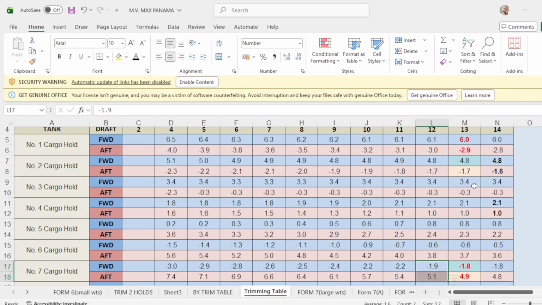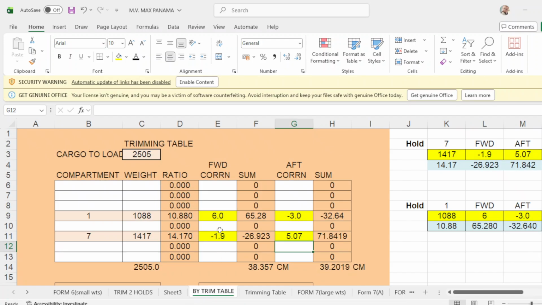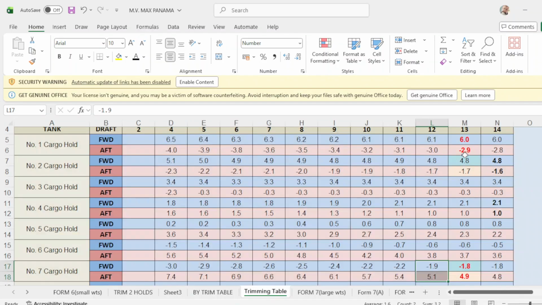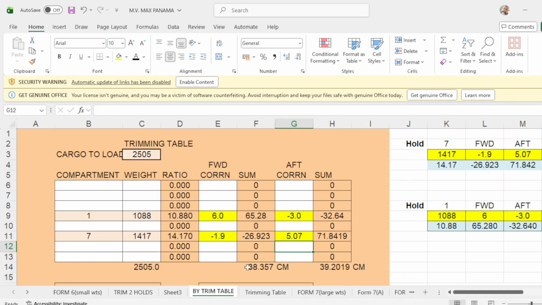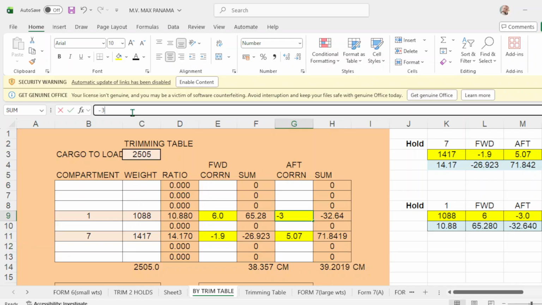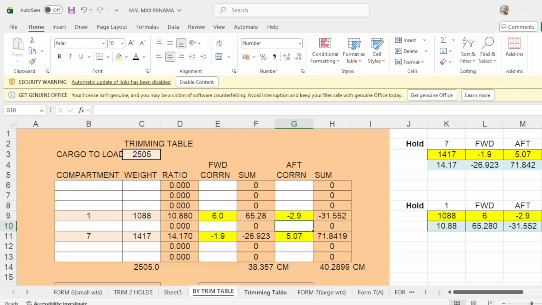So we are now at 30 knots, 13 metric tons. Number 1, forward correction and up correction. Number 7, forward and up correction. So in number 1, at 13 metric tons, 13 meters is 6.60. So that will be 6. And up correction is how much? Up correction is negative 2.9. So you put here negative 2.9. Okay. Then in number 7, how much do you have in forward?